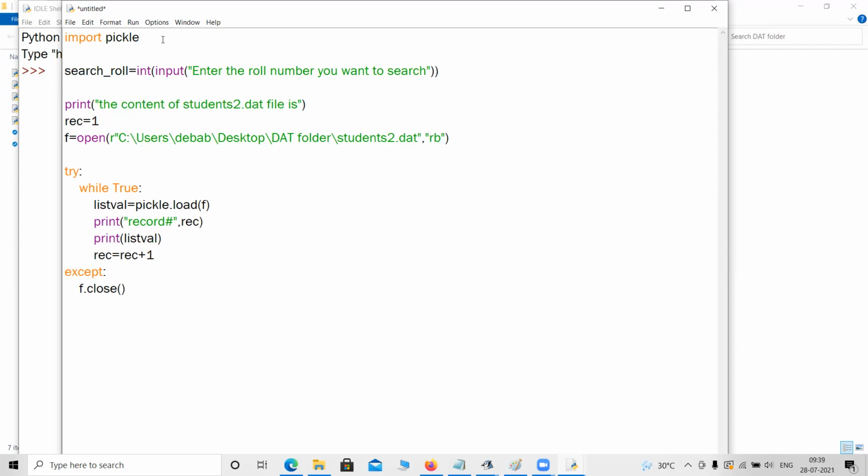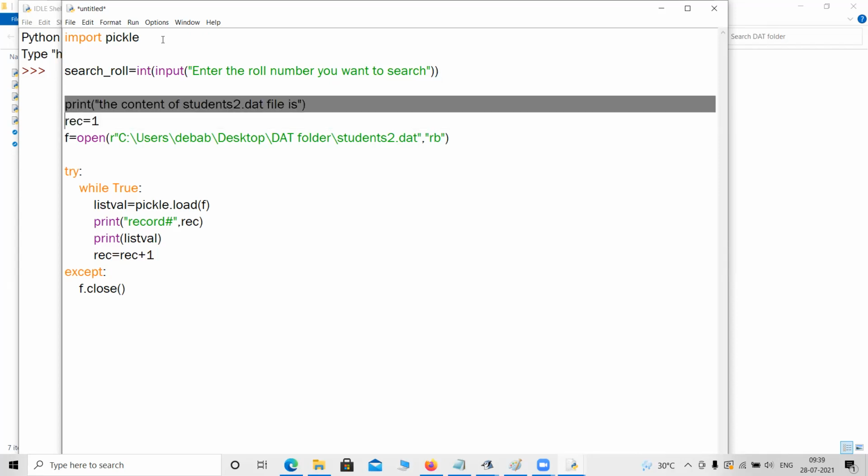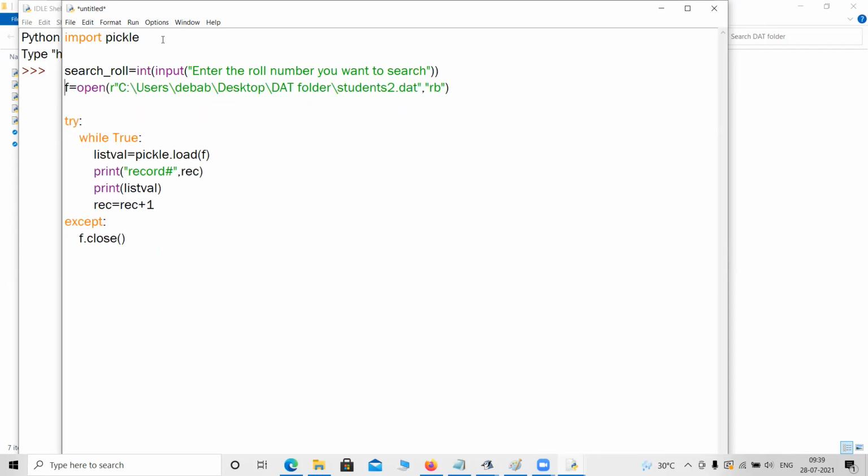So now I do not need to write this one. Record is not needed. File will be open. There is no use of record now. This line is also of no use. So I'm not going to print the whole file. I am going to print the individual record now. So the main line will be the same. The pickle is doing everything for us. It will just pick up the record one by one from the file and put the record into the list value. Now we need to know where exactly the roll number is in the file. That I need to know.